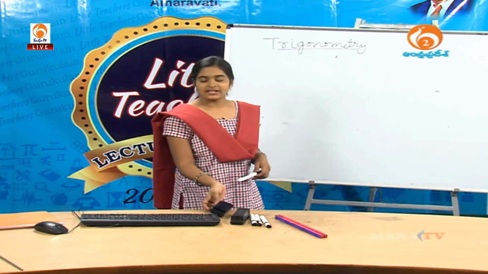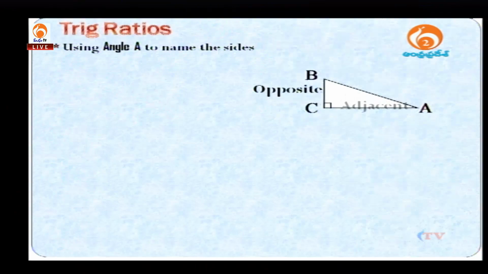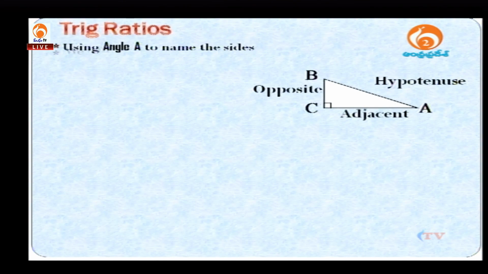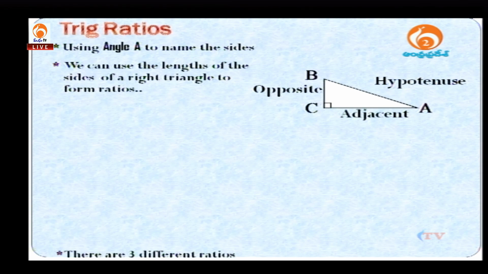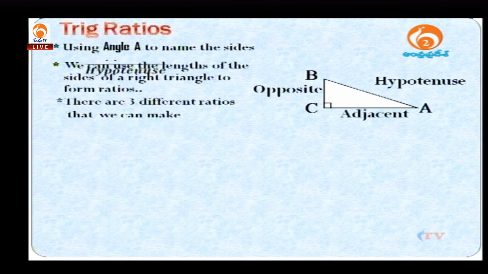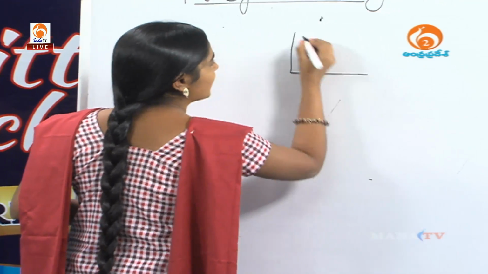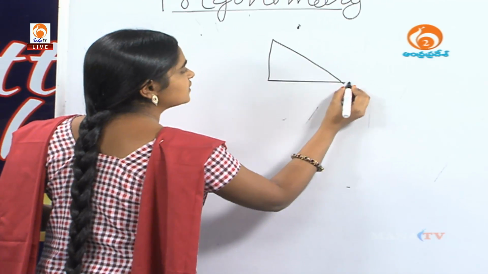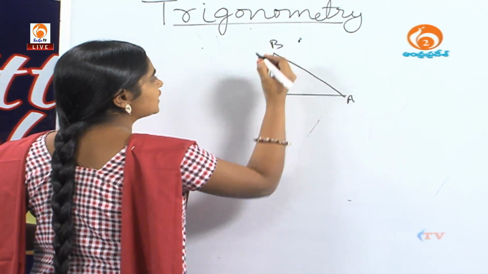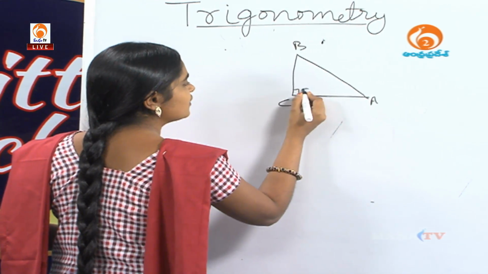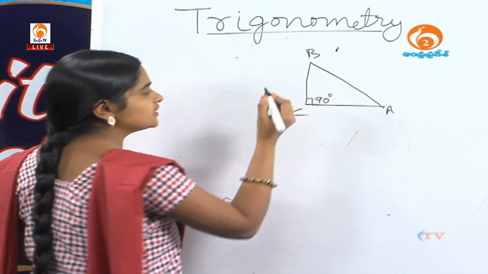Okay. Next, our topic is trig ratios. We have three basic trig ratios. These three basic trig ratios totally depend on the right triangle. See here, if we take triangle ABC like this, this is angle A and this is angle B, this is angle C. At C, we have 90 degrees.